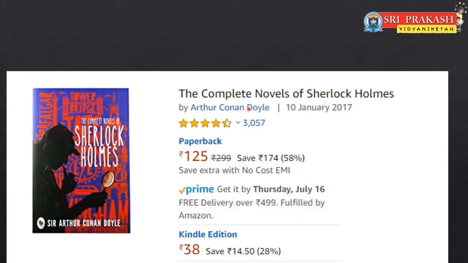Using these percentages we will calculate discounts. We will see in online banking or online marketing, they will give some reducing price in terms of percentages and we call it a discount. Here the actual cost of the book is 299 but they reduced 58%. So after reducing 58%, which means for every 100 they reduce 58 rupees, they reduced 174, then the cost of the book is 125 rupees. So this way we understood percentages in the previous classes.